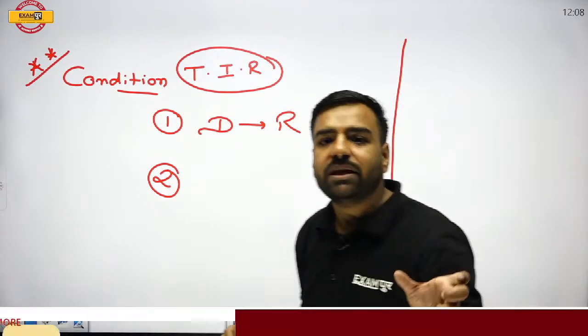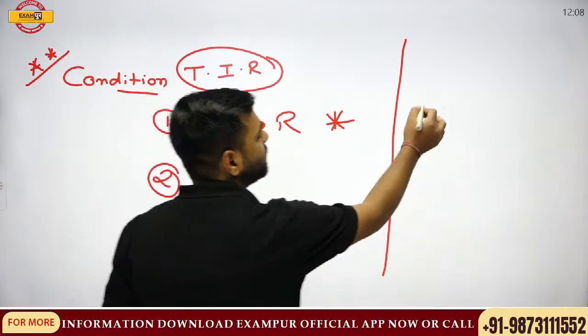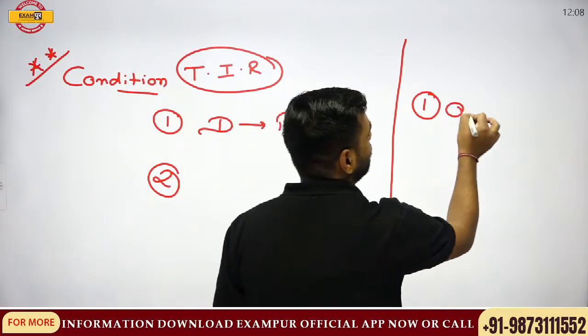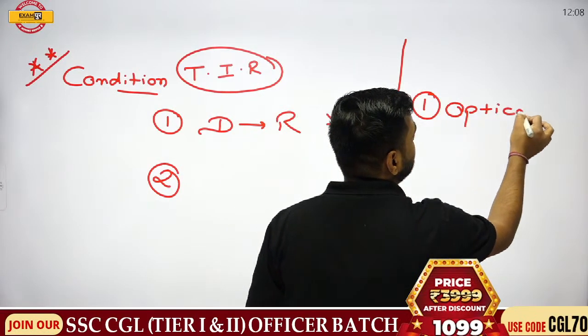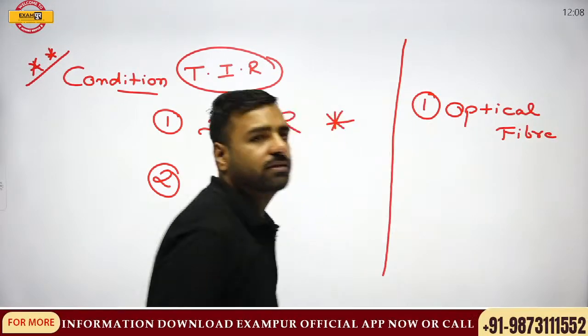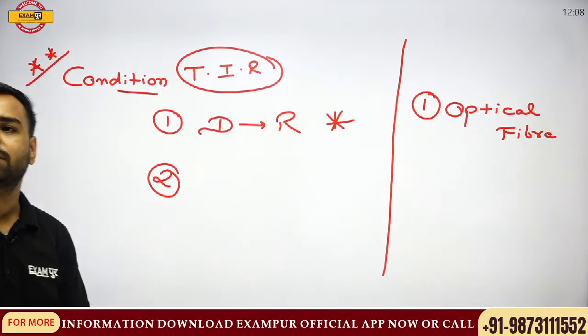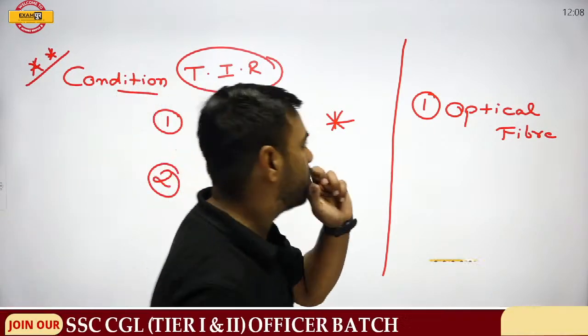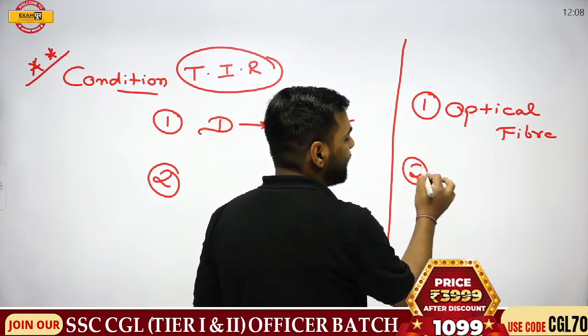Now, what all applications are there? Let's have a look. First application, we have already discussed: optical fiber cables. Optical fiber cables are the ones because of which you are getting super fast internet, right? Angle of incidence must be greater than critical angle. True, totally correct. Then the second application is mirage.